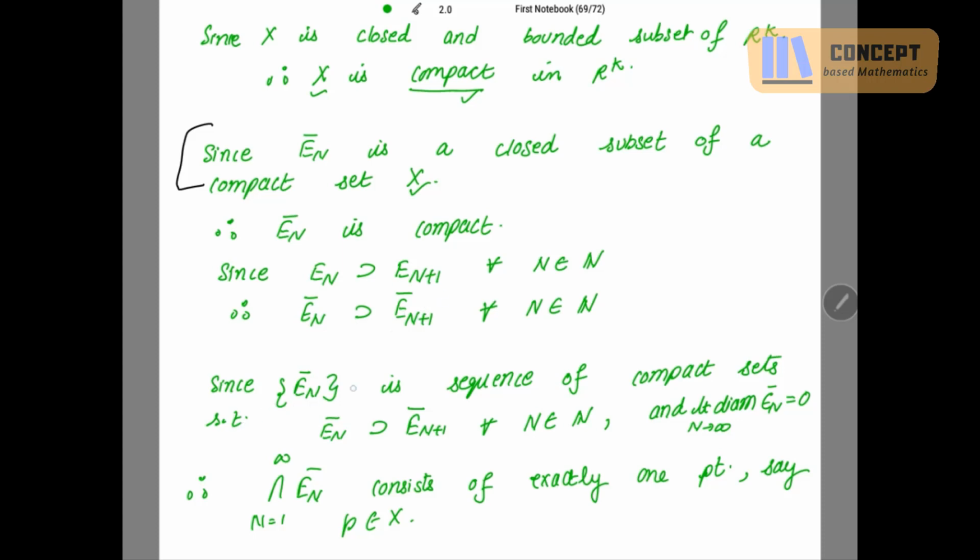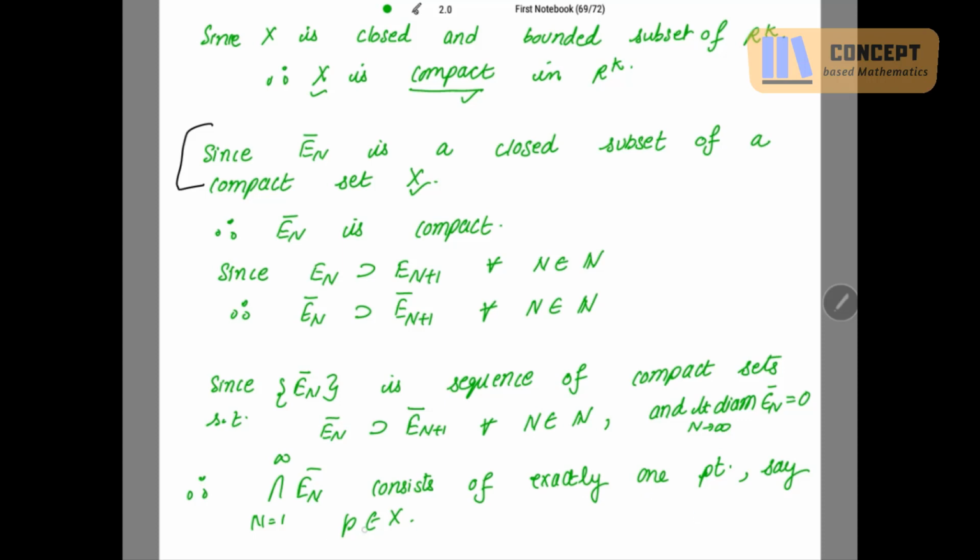Now since En bar is compact, this is a sequence of compact sets, such that En bar contains En plus 1 bar for all n belonging to N, and also the diameter of En bar is 0 when the limit n tends to infinity. So therefore, the intersection of all En bar consists of exactly one point.